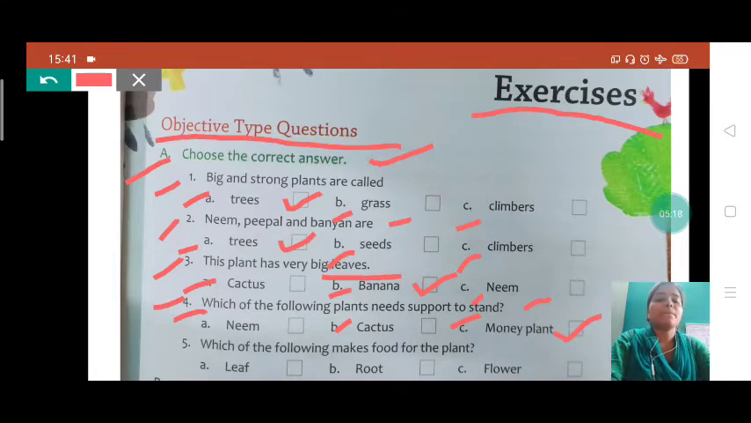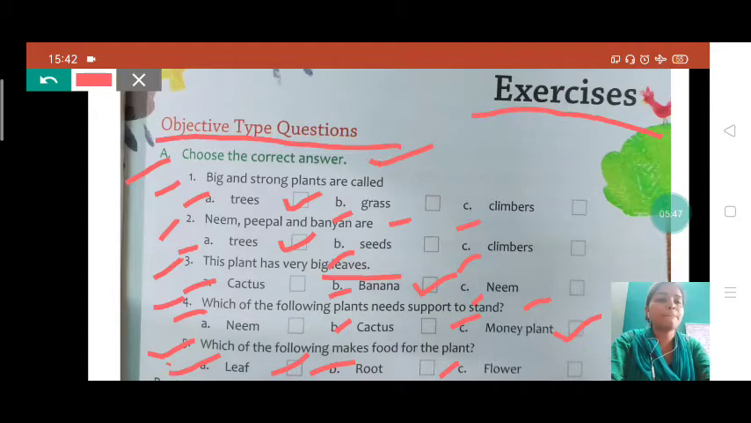Now see the fifth question, students. See here, which of the following makes food for plant? See the options: leaf, root, flower. Yes, leaf is the right answer. We have learned, children, leaf makes the food for the plant. Leaf is also known as the kitchen of the plant. So leaf will be the right answer.